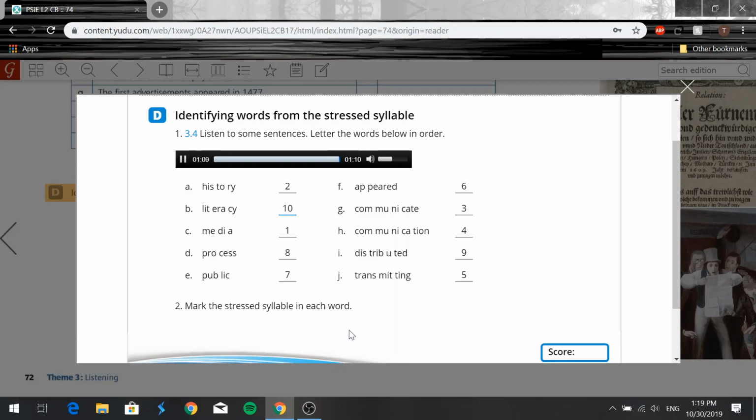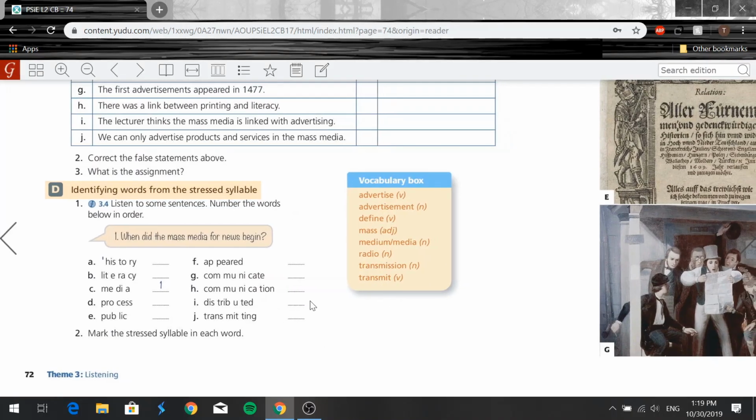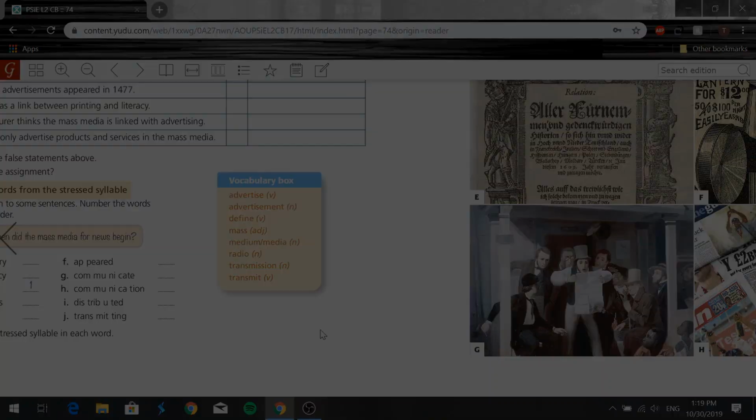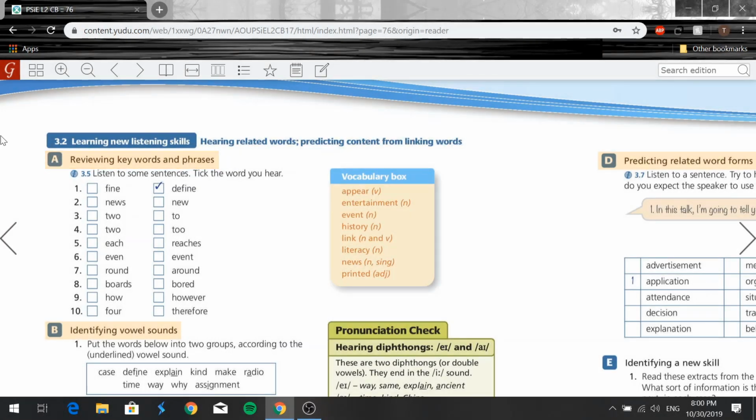We got that right. So again, the order is media is number 1, right? History is number 2, communicate is number 3, right? Communication is number 4, transmitting is number 5, appeared is number 6, right? Public is number 7, process is number 8, distributed is number 9, and literacy is number 10. Right, you guys? So this was the first part. Now let's move on to the next page. Alright, you guys, so now let's move on to the next page.